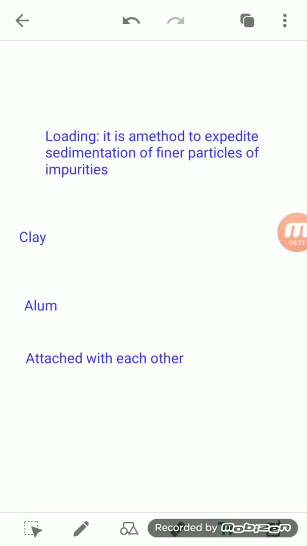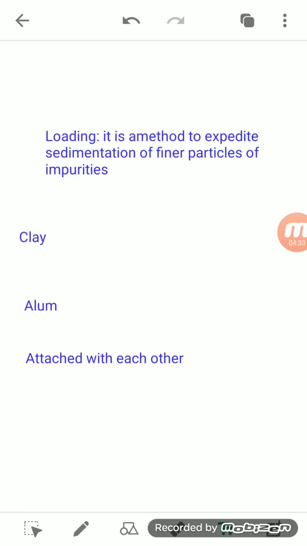So if we want to make the sedimentation process quick, we have to add a small piece of alum to it. The alum helps in coagulation, in attaching the solid particles to each other.